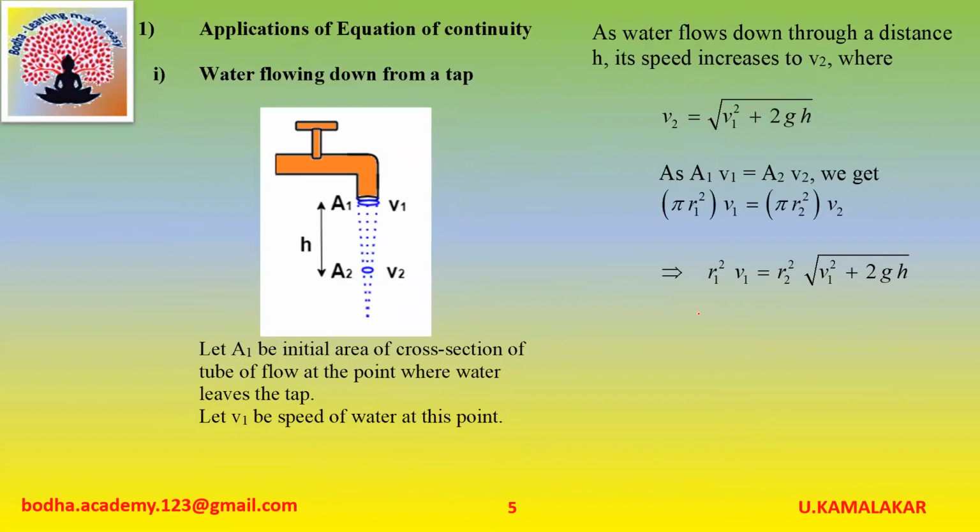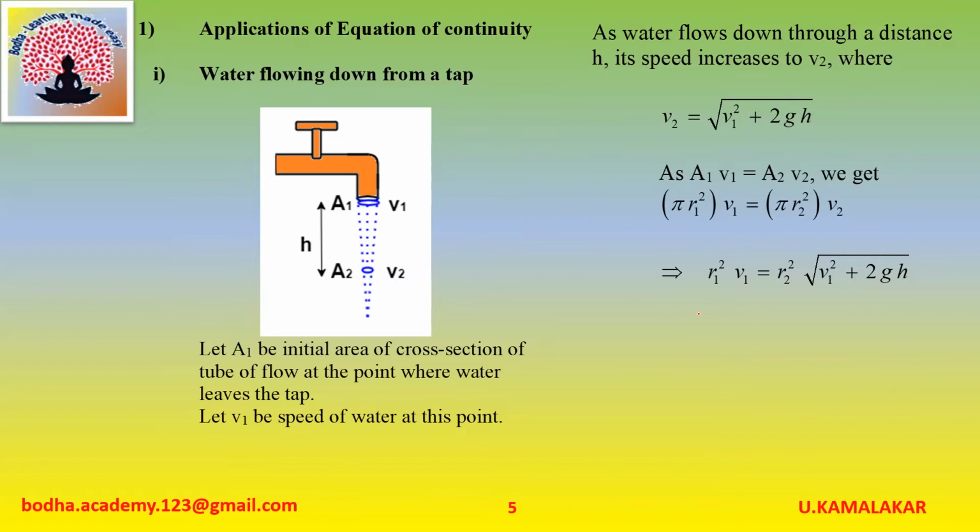Next, we will discuss applications of equation of continuity. First one, water flowing down from a tap. Let A1 be initial area of cross section of tube of flow at a point where water leaves the tap. Let V1 be speed of water at this point.